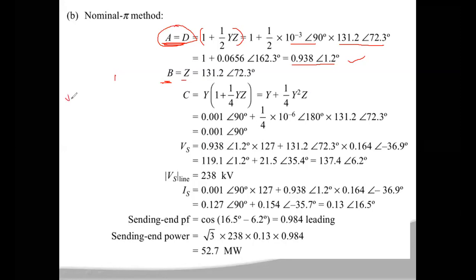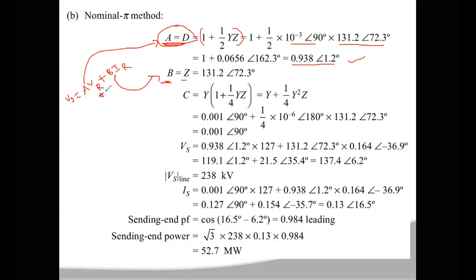So you can calculate Vs as A into Vr plus B into IR. You know the value of A, which is 0.938 at an angle of 1.2 degrees. You know the value of B, which is 131.2 at an angle of 72.3 degrees.